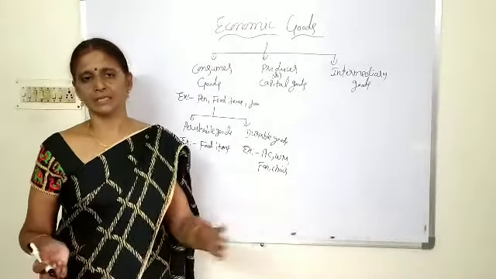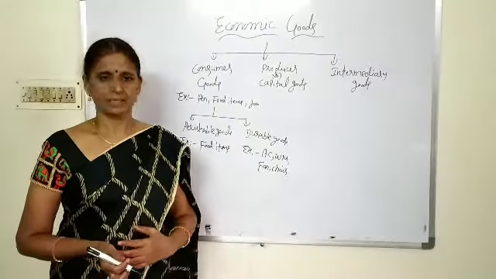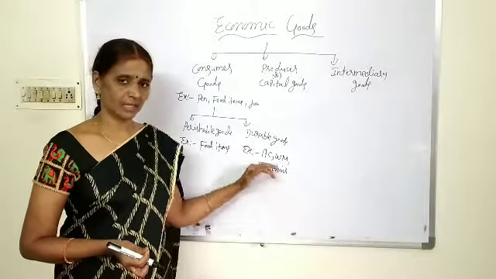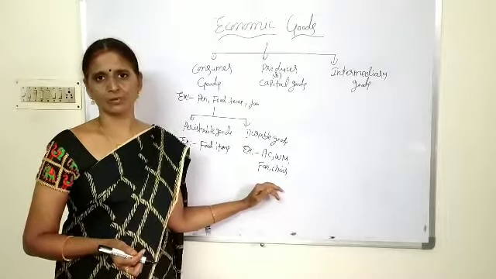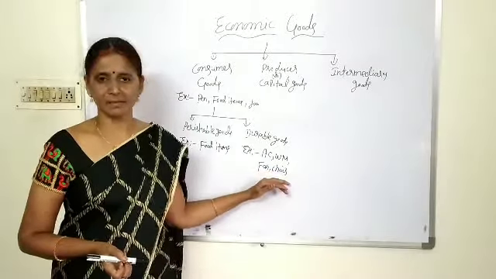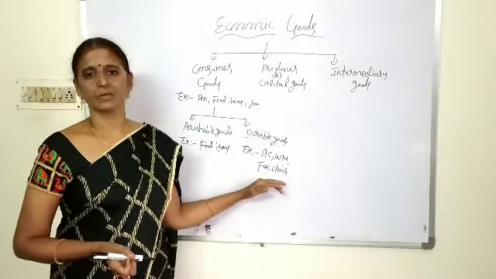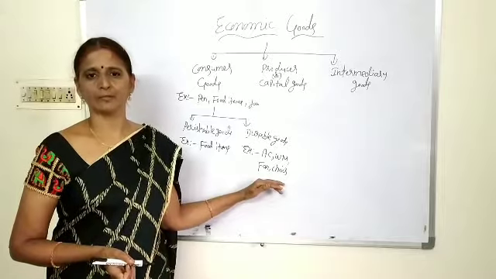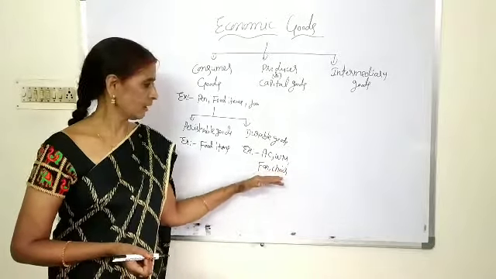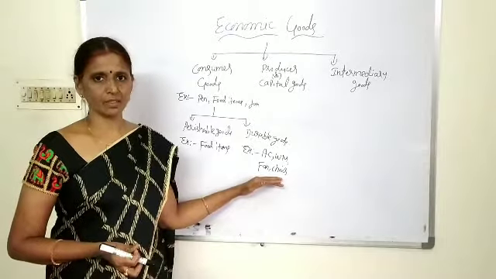Over so many years we are getting utility from these goods, so they are called durable consumer goods. They satisfy our want directly and give utility over a long period of time.